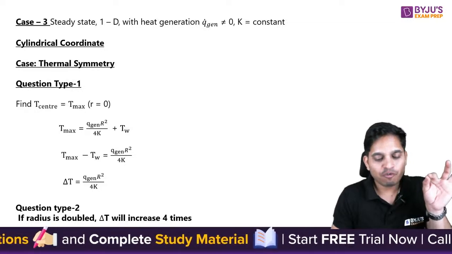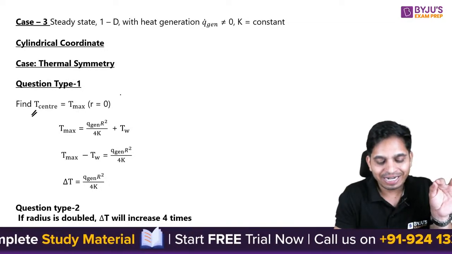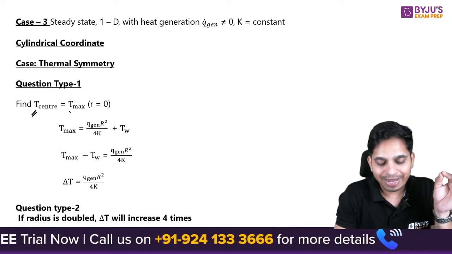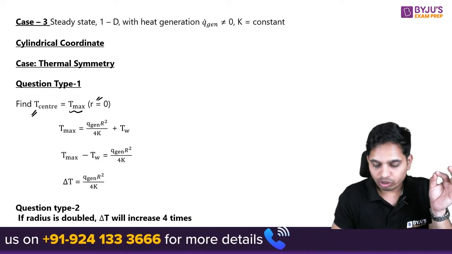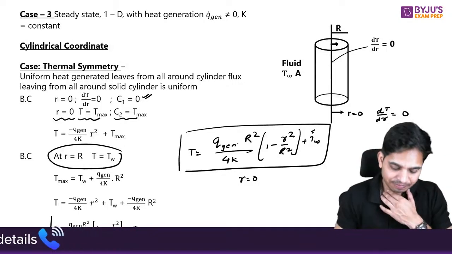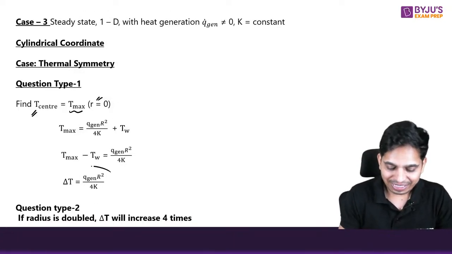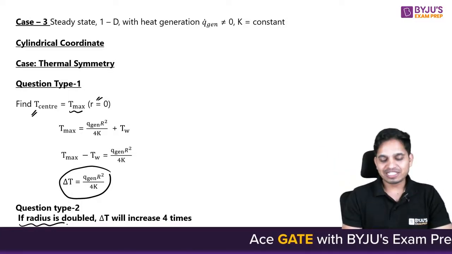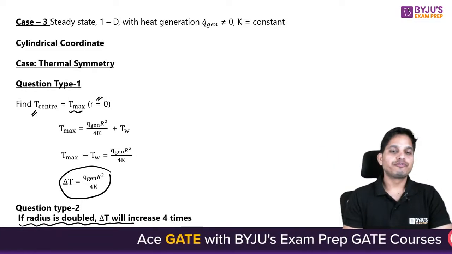Now what kind of question can they ask? Find T center if you know TW. Simply, T max is at r = 0. So if you put r = 0 in this case, you will find T max. And from here I can see T max is a function of R squared. So if the radius is doubled, delta T will increase by 4 times.